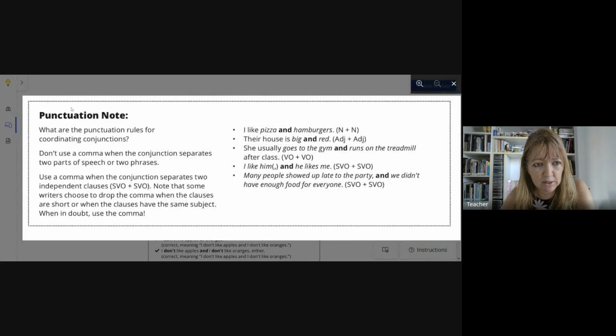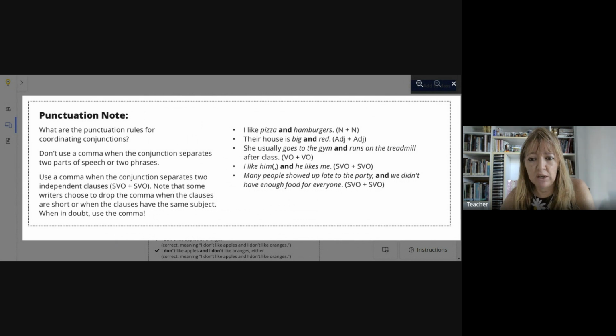The first one, let me see, is about punctuation. So, what are the punctuation rules for coordinating conjunctions? Don't use a comma when the conjunction separates two parts of speech or two phrases, as we saw. I like pizza and hamburgers, no comma. Their house is big and red, no comma.